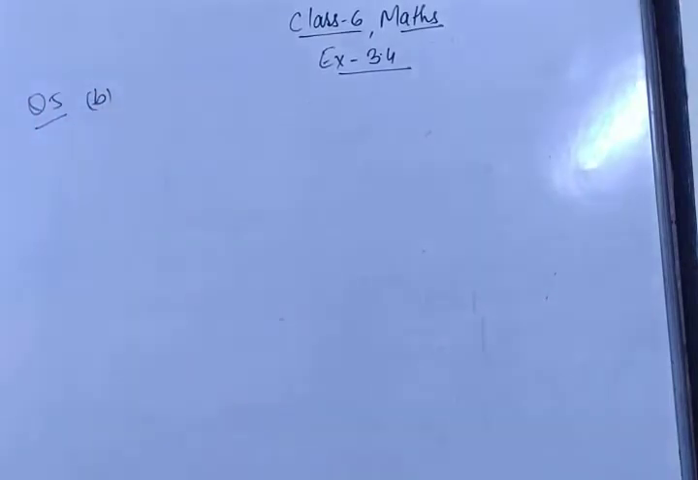The question was: which of the following numbers are co-prime? A was 18 and 35. In the previous video I have already solved that question. In this one we are going to solve 15 and 37.